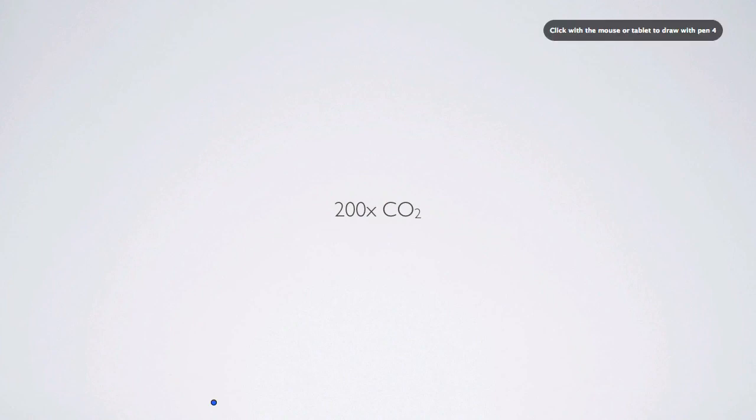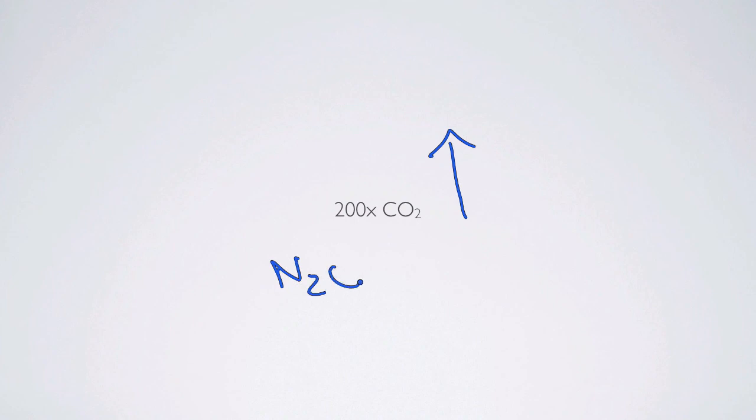N2O is a lot more stable and a lot less reactive than NO or NO2. The mean residence time of N2O in the atmosphere is on the order of 150 years. It's important because it has somewhere on the order of 200 times the ability to capture infrared radiation. So it's 200 times more efficient per molecule in absorbing infrared. That means its global warming potential is a lot higher than CO2. Small amounts of N2O being released from an ecosystem can more than outweigh any CO2 that an ecosystem is taking up in terms of global warming potential.